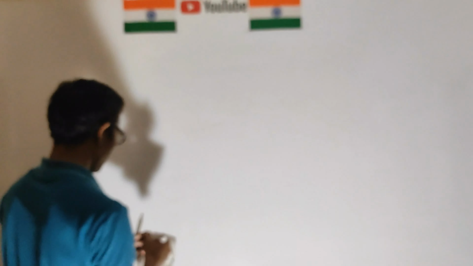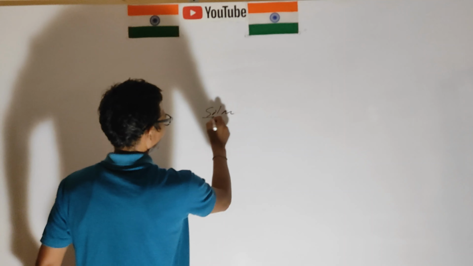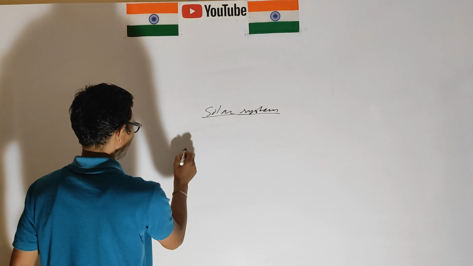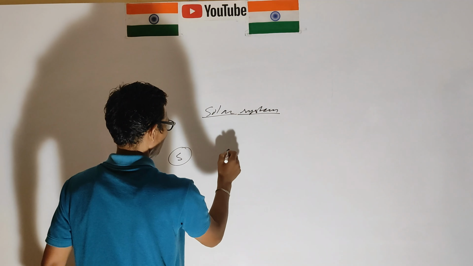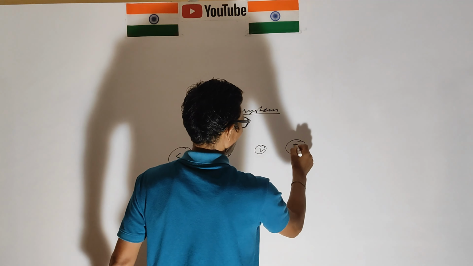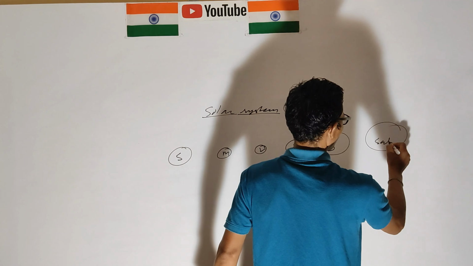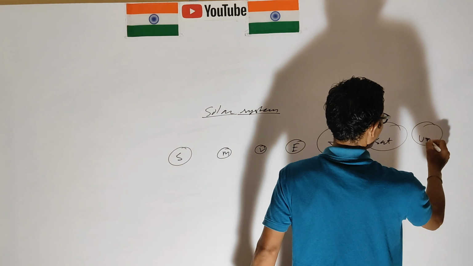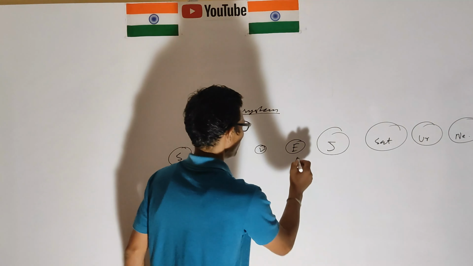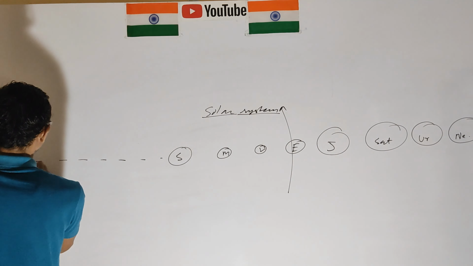Our solar system is like this: Sun, Mercury, Venus, Earth, Jupiter, Saturn, Uranus, and Neptune. So they are moving around the Sun. Here is also like this.